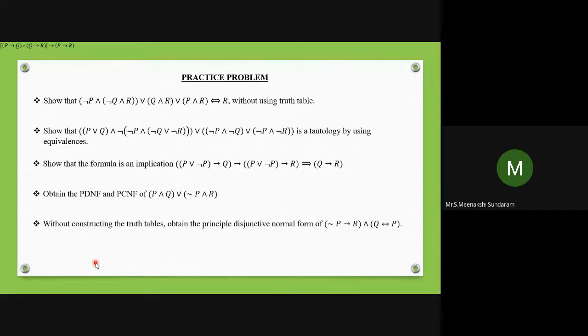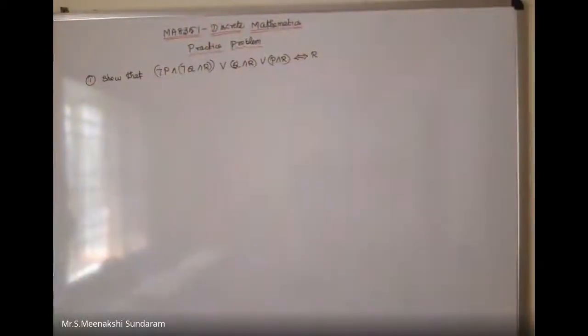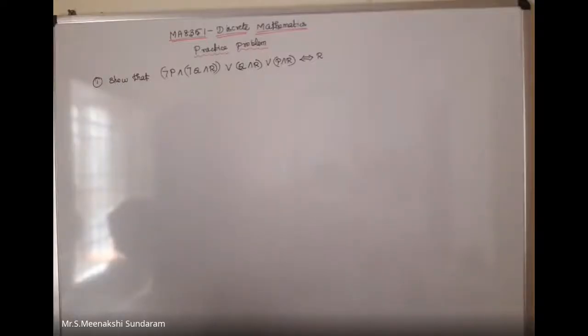This is the practice problem set. I will give you around 5 problems. Try to take your notebook. We can do it practically, both of us simultaneously. Now I will stop the screen, then move on to the board. Are you able to see the board, ma? Yes, sir. That is the first problem.